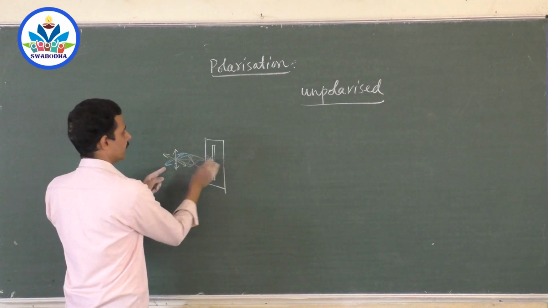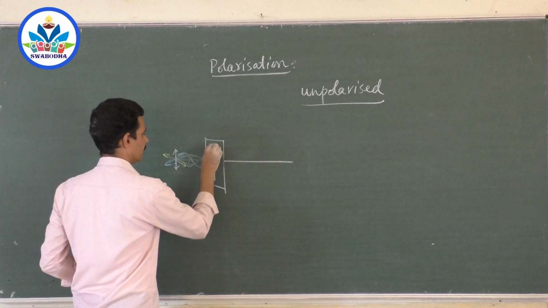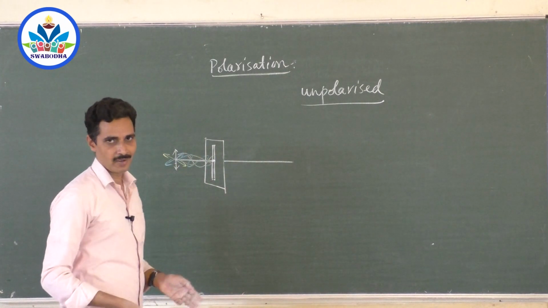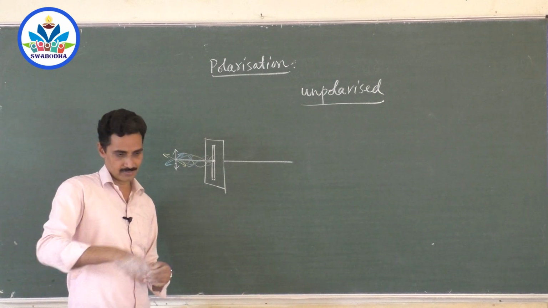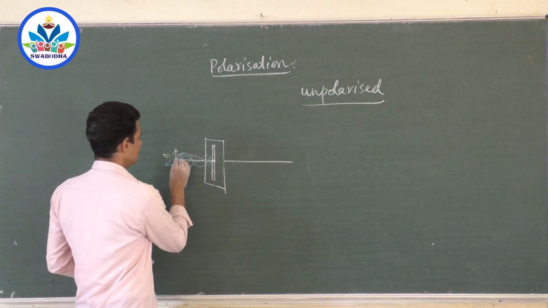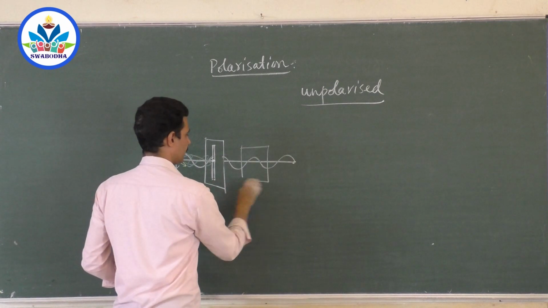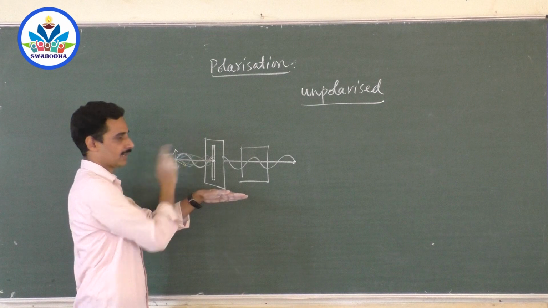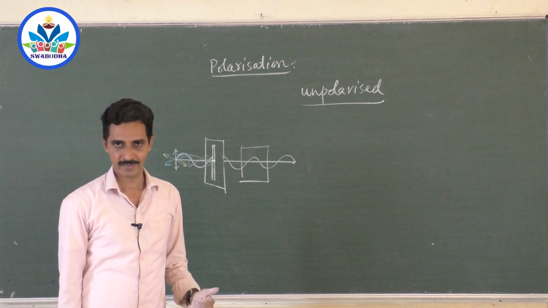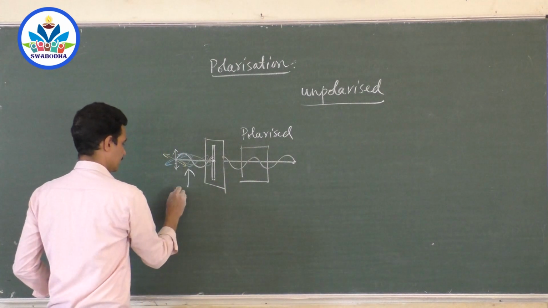Right? Up to here, the vibrations can pass. What about from here? From here onwards, this hole, which is only as thick as the thread, will block all these vibrations. Now the thread has the freedom to vibrate only like this. Only these vibrations are allowed to pass through, and from here onwards you will have only these vibrations in this plane. These vibrations are cut. Correct? This is polarized. This is unpolarized.